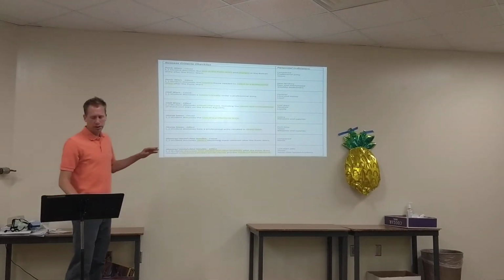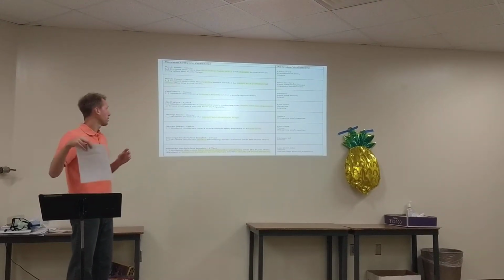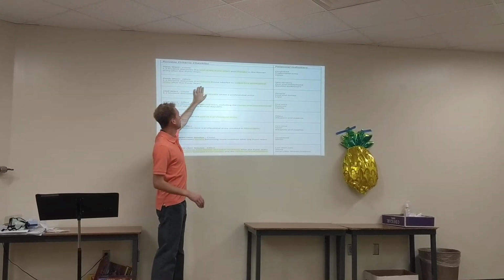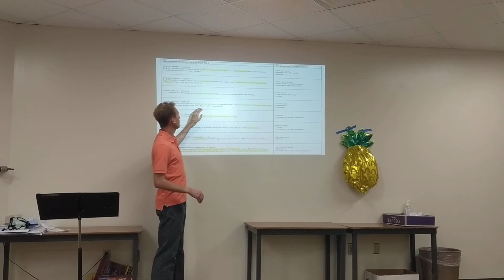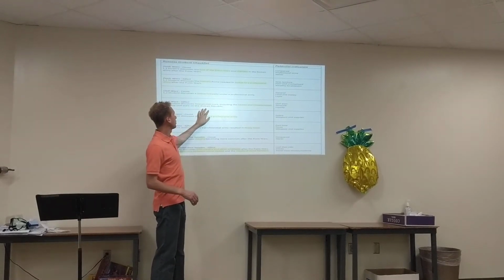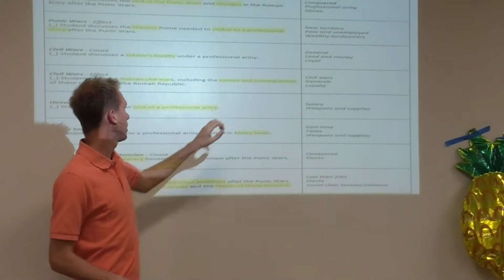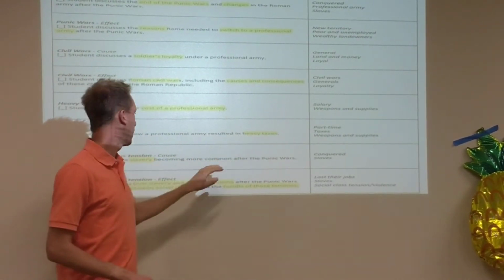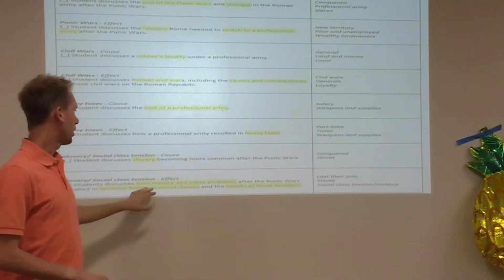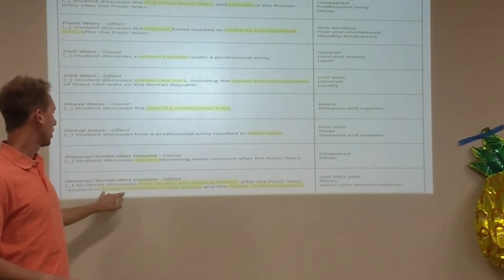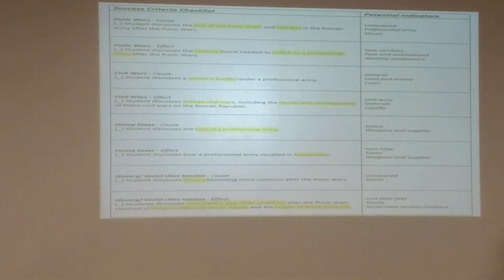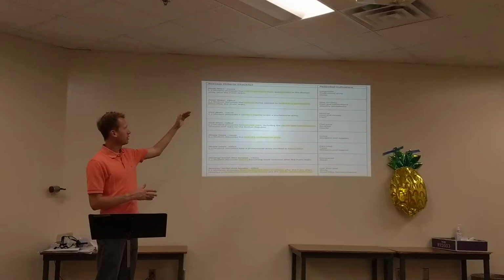Okay, so we went through and you had you guys highlight the terms on this. You guys came up with the key terms of end of Punic Wars, changes, reasons, switch professional army. Then on the next one you had soldiers' loyalty, civil wars, causes and consequences. On the third one you had cost of professional army and heavy taxes. And on the last one you had slavery, how slavery and other problems, tension and social classes and results of those tensions as your keywords for each one of these writing prompts, and then you have the indicators on the right hand side.